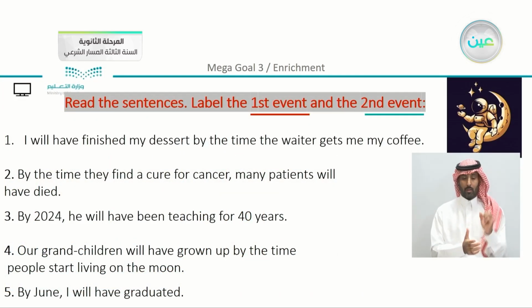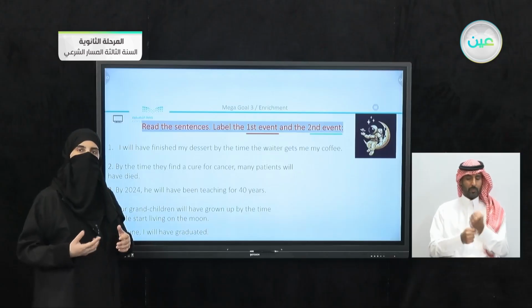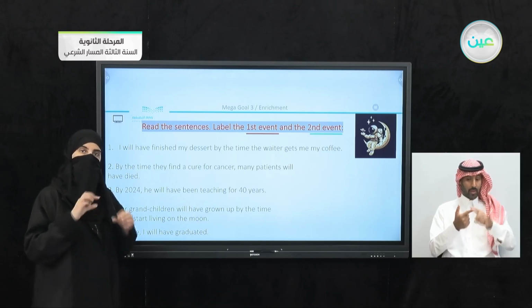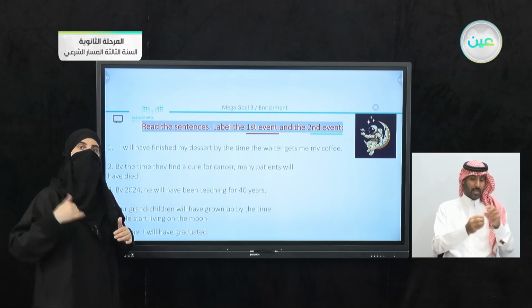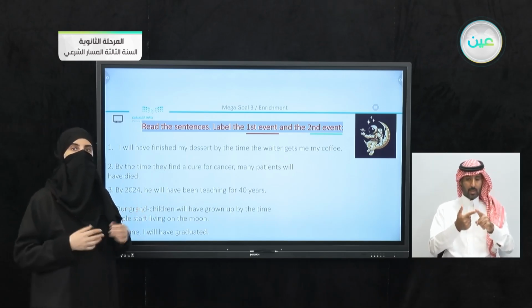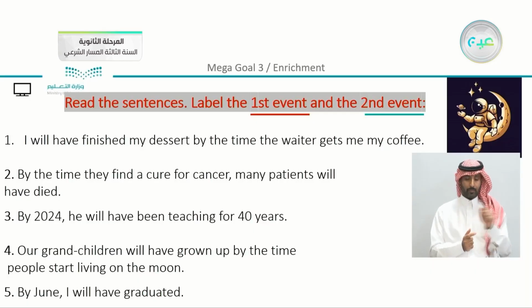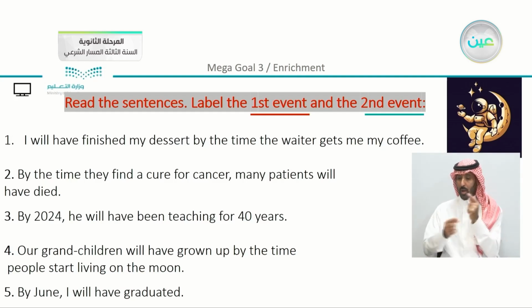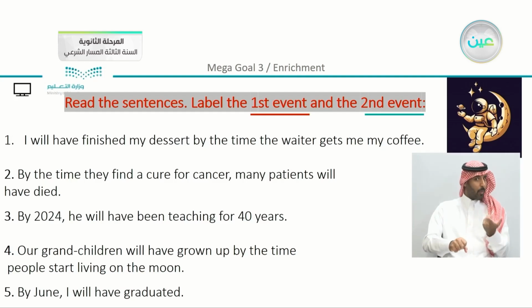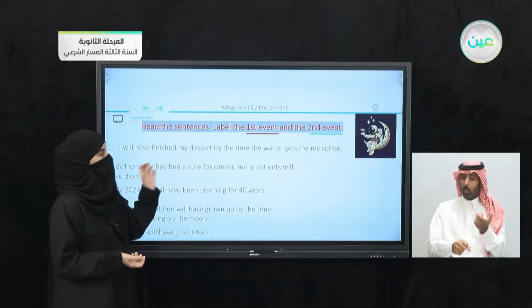Now we have an exercise. Let's start with it. Read the sentences, label the first event and the second event. So what happened first? We are going to label the first one to happen with a red color and the second event to happen with a green color or a green line. I will have finished my dessert by the time the waiter gets me my coffee. So what is the word that indicates time here? We can say the time expression is going to be by the time.